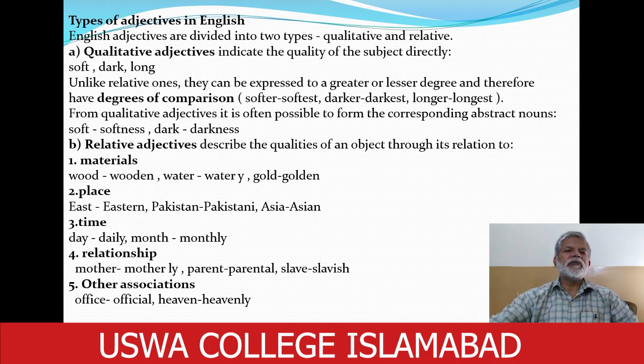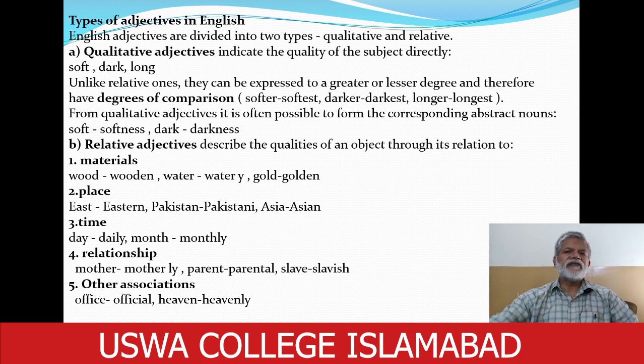Similarly, they may show relation to place. We say eastern, east is a noun and eastern is its adjective. Pakistan is a noun and Pakistani is its adjective. Asia is a noun and Asian is an adjective. So these adjectives are derived from nouns and they show relation to place. We say a Pakistani citizen, so it means a citizen who belongs to Pakistan. An Asian festival, a festival which is celebrated in Asia.